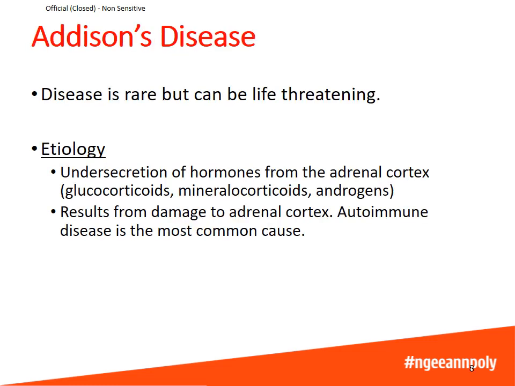Another disease related to the adrenal gland is Addison's disease. Addison's disease is rare, but it can be life-threatening. In Addison's disease, there is undersecretion of hormones from the adrenal cortex. This means the body has insufficient glucocorticoids, mineralocorticoids, and androgens. It is caused by damage to the adrenal cortex. Autoimmune disease is the most common cause.